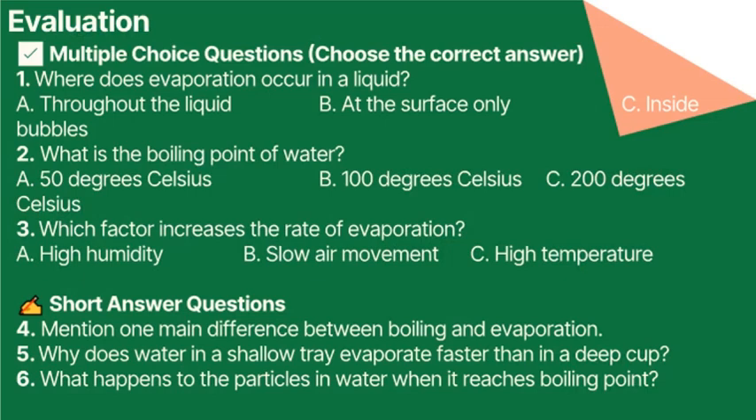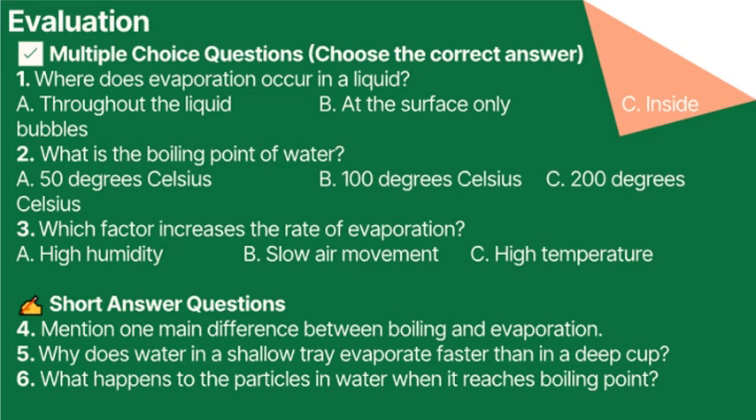Let's check how much you remember with a quick evaluation. Question 1. Where does evaporation occur in a liquid? Option A. Throughout the liquid. Option B. At the surface only. Option C. Inside bubbles.